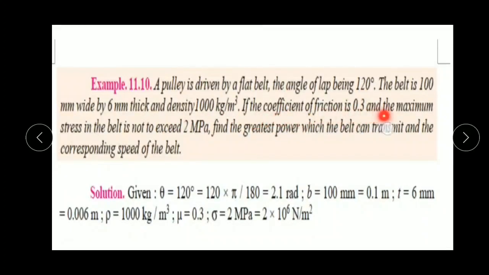The coefficient of friction is 0.3, that means mu equal to 0.3, and maximum stress is 2 MPa, sigma equal to 2 megapascal, which is equal to 2 into 10 to the 6 Newton per meter square. Mega means 10 to the 6 and 1 Pascal equal to 1 Newton per meter square.